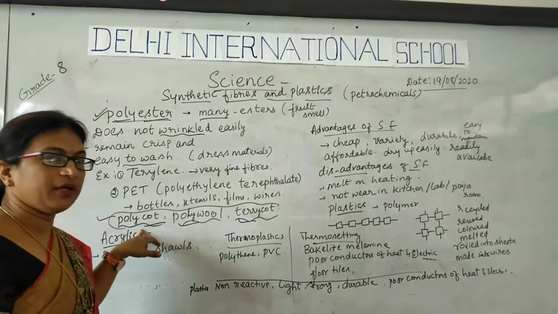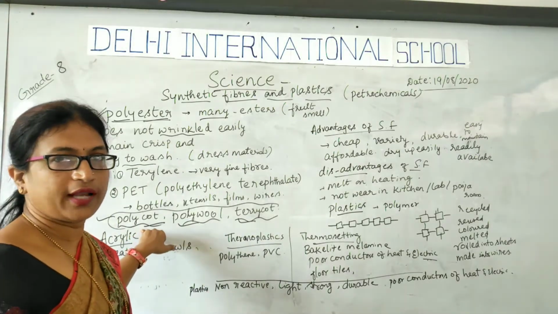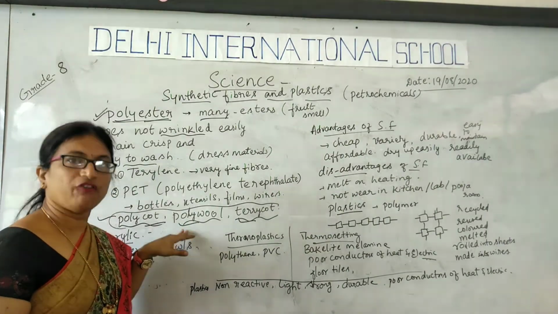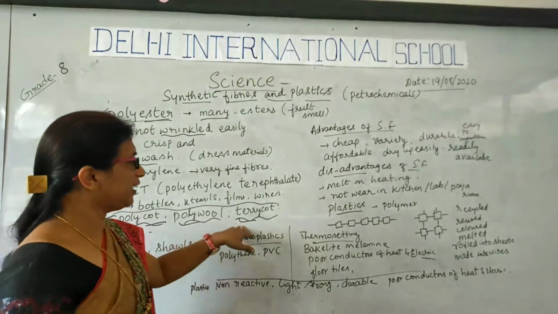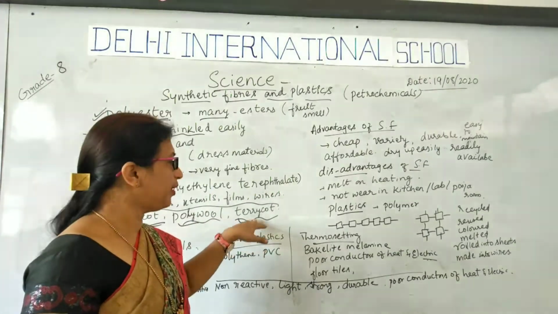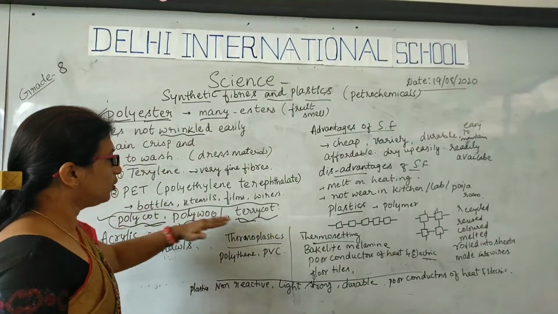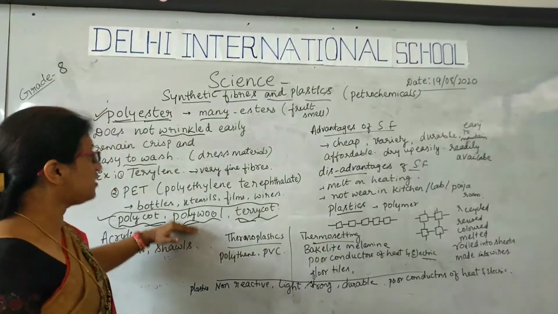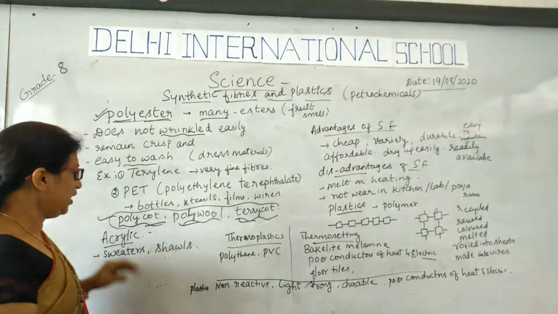Polywool is a mixture of polyester and natural wool. Terrycot is a mixture of terylene synthetic fiber and cotton natural fiber. Pure synthetic fiber like polyester can also be used.